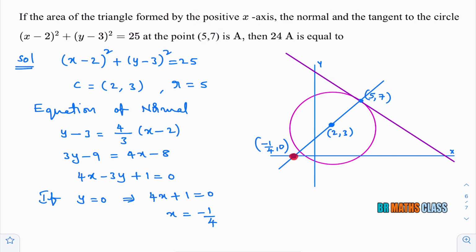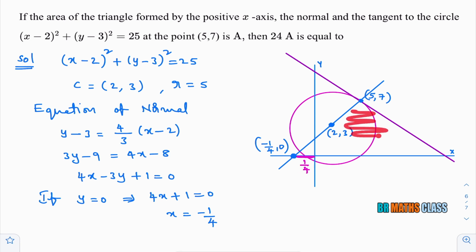I got this point as (-1/4, 0). From this we can easily say what this length is. As this point is (-1/4, 0), this length is 1/4, not -1/4. We know that length is always positive. So this length is 1/4.